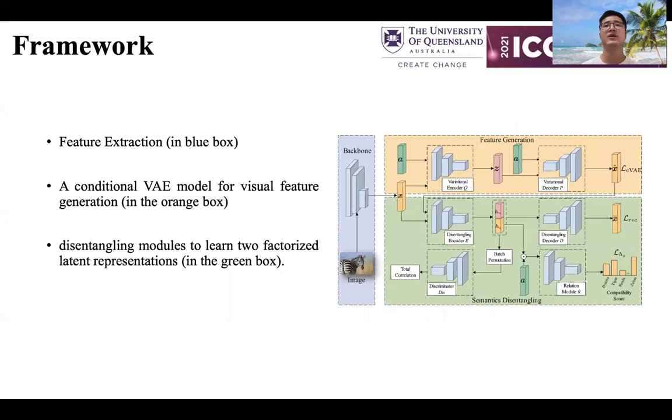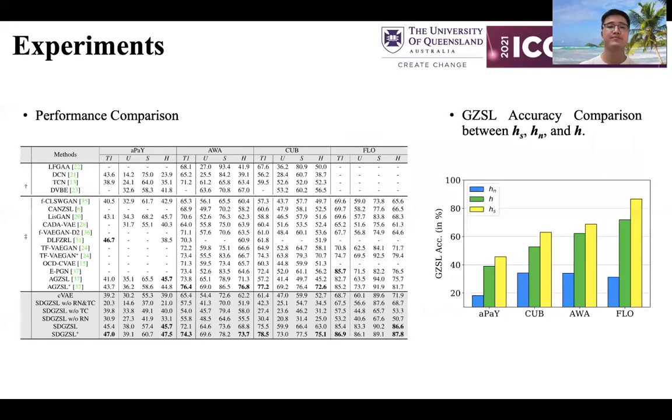Here is an illustration of our proposed method, which is comprised of a feature extraction backbone, a conditional VAE model for visual feature generation, and the disentangling modules to learn the two factorized latent representations. Compared with recent methods, our proposed method achieves state-of-the-art performance.